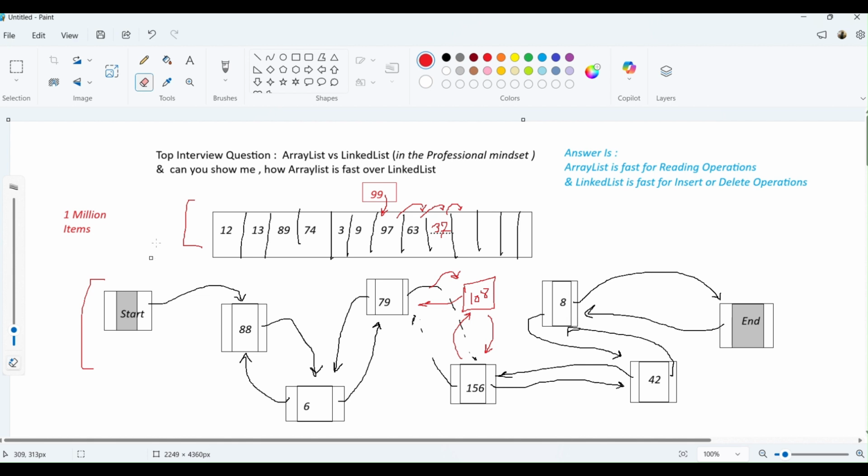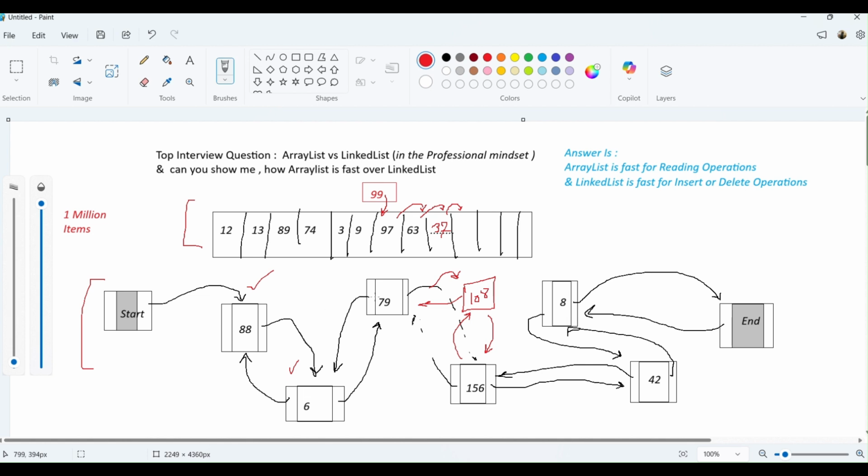But in terms of practical knowledge, what happens is that the insert operation internally has the reading operation as well, because in order to reach 79 I have to read 88, whether 88 is 79, whether 6 is 79, okay? So I have to reach up to that level.